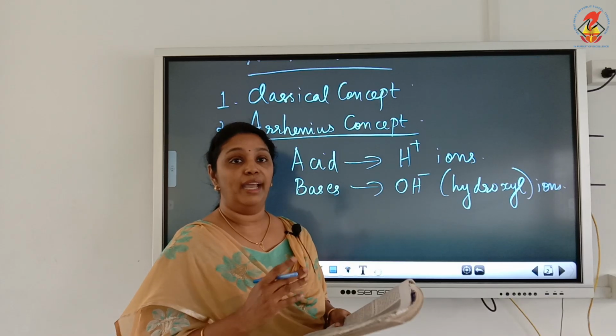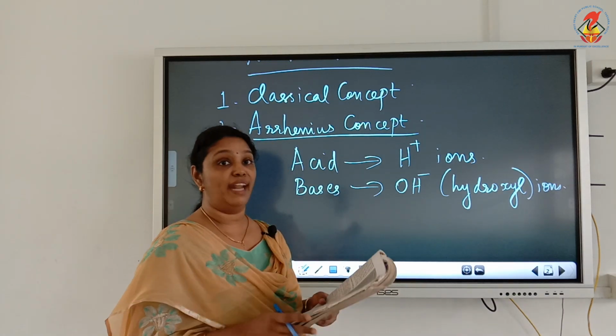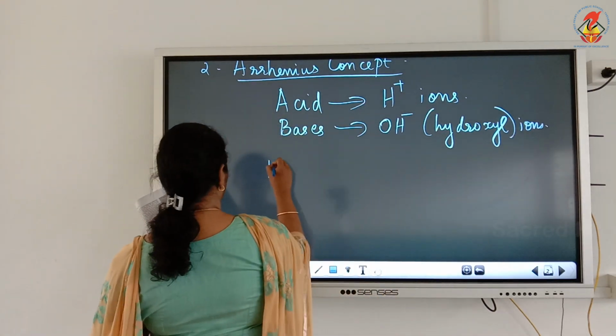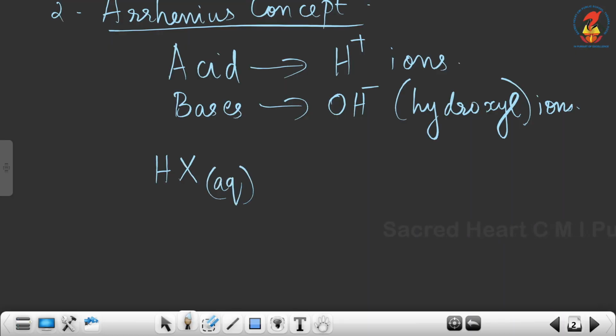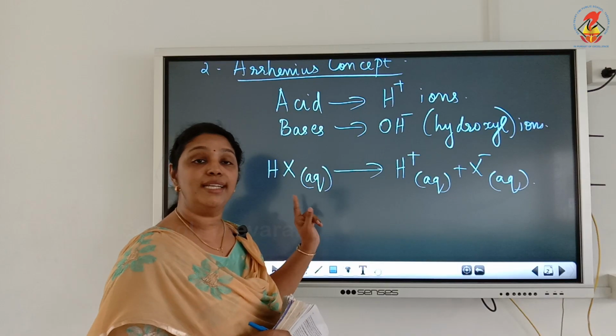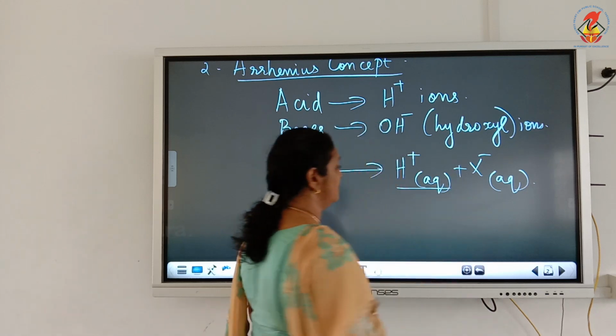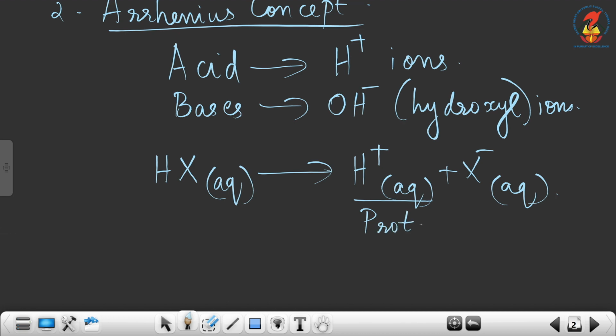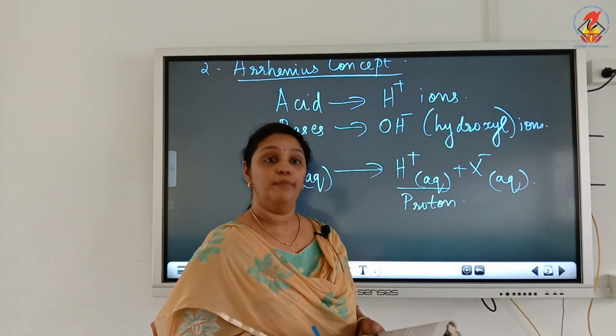Now, according to the Arrhenius concept, the ionization of an acid in aqueous solution can be represented as follows. I am taking a general expression for an acid, HX, aqueous. It will dissociate as H plus plus X minus. If you look at this equation, HX can be called an acid because it dissociates in aqueous solution to give H plus ion, or a proton. H plus can be called a proton because there is no electron present in H plus.